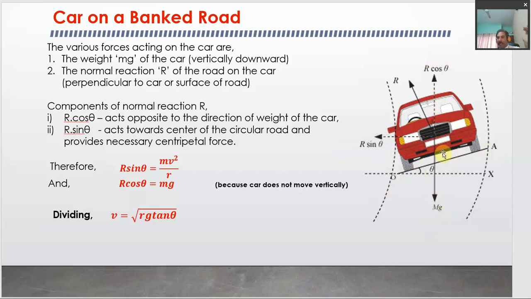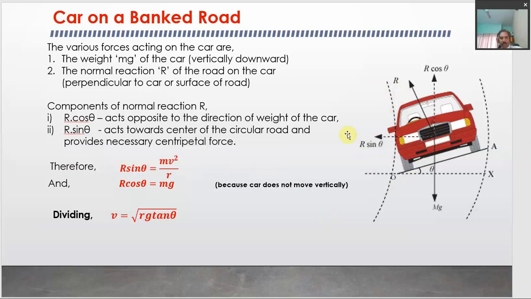Means by tilting, this much force comes into action, right? So we can write that R sin theta is equal to mv square upon r. Any force acting towards the center of the circular path adds towards the centripetal force.